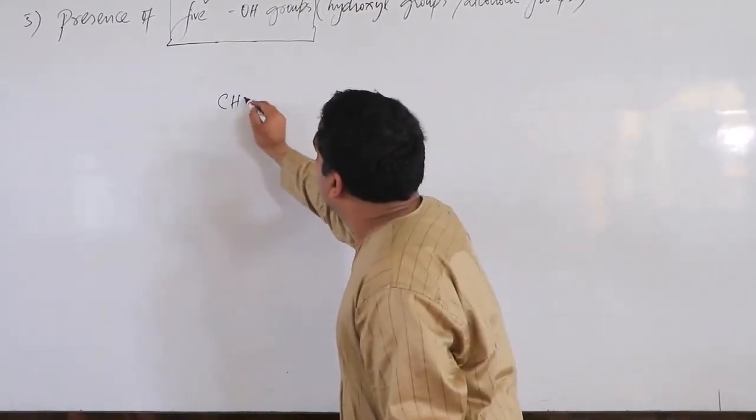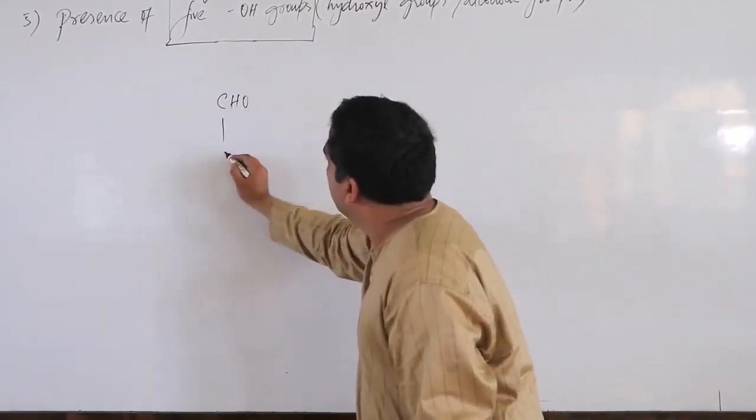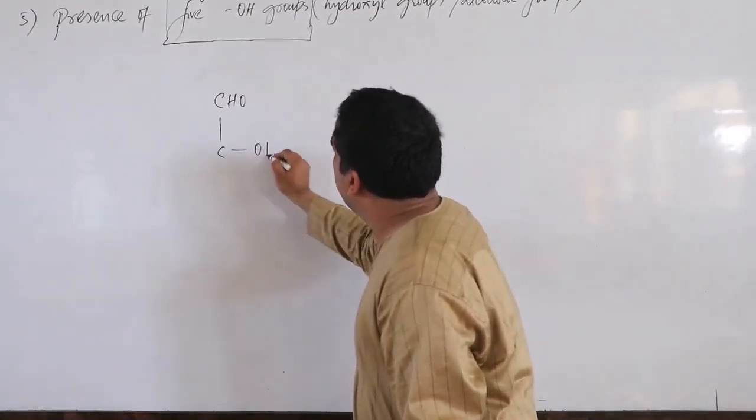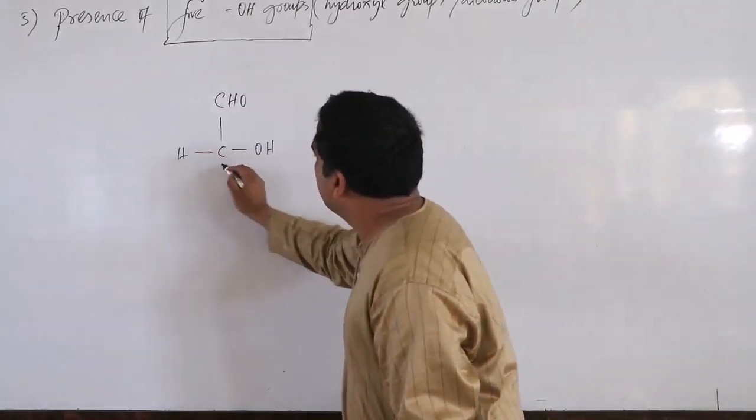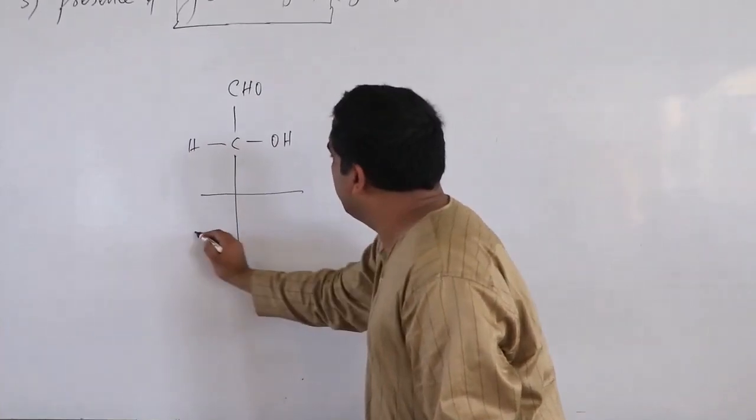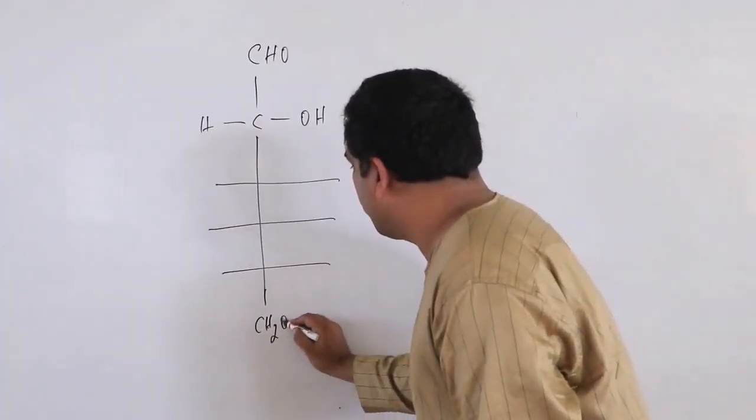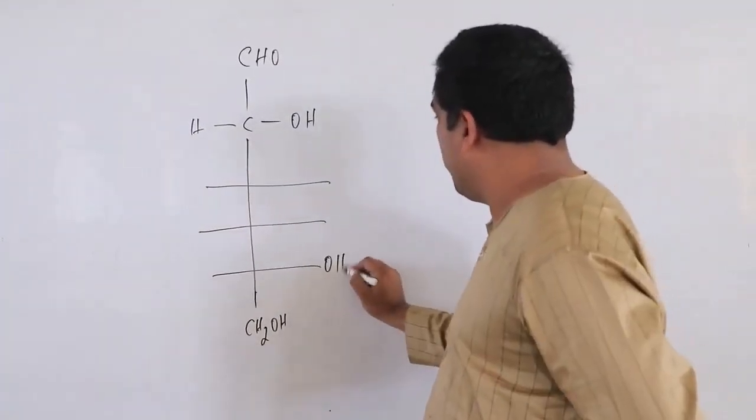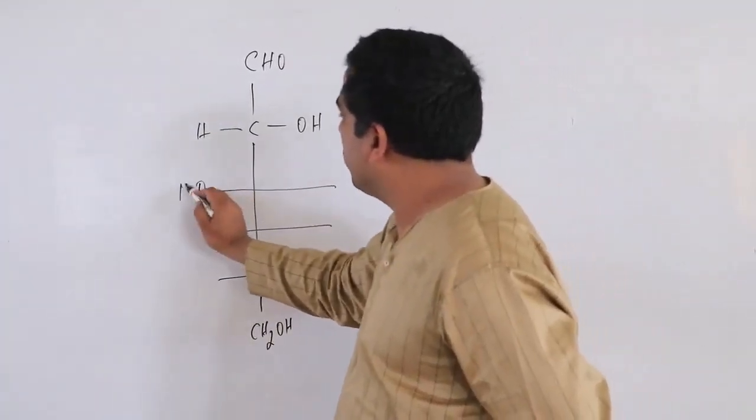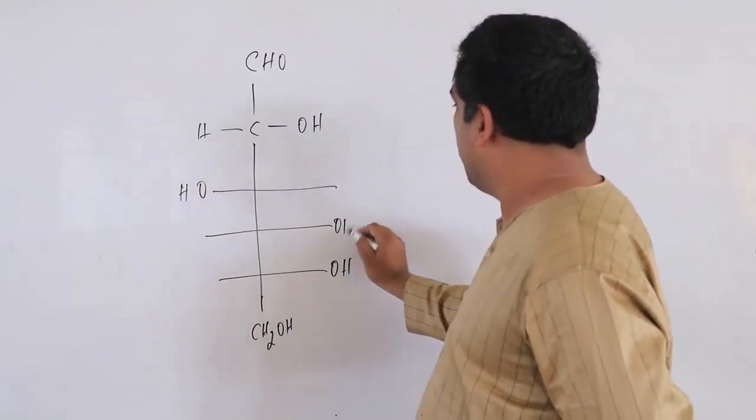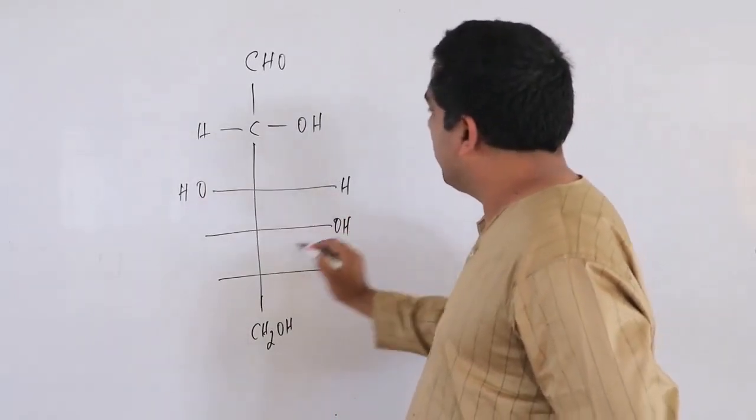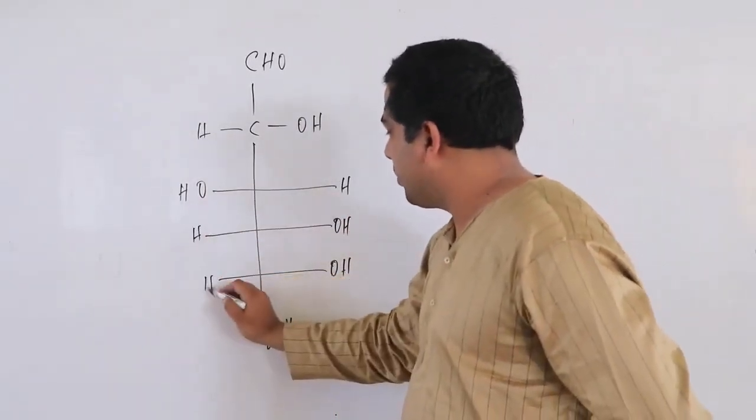Have a look. CHO, H, third carbon, fourth carbon, fifth carbon. Then you have CH2OH. Here we have OH. On the third carbon we have the OH group on the left side. H, H, H and H.